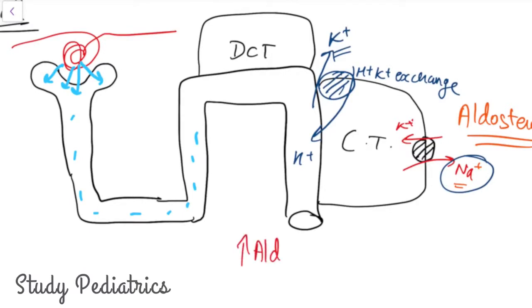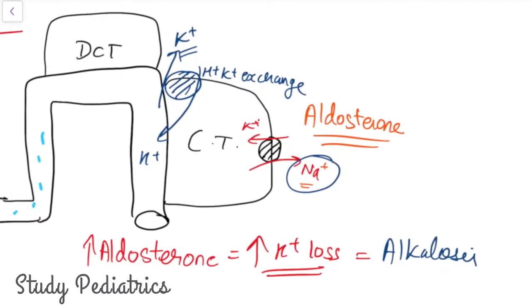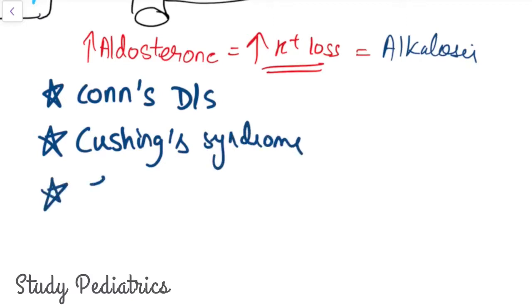Therefore, any condition which causes an increase in aldosterone causes increased hydrogen loss, hence causing alkalosis. So what are the conditions with increased aldosterone? We all know Conn's disease. Another disease is Cushing syndrome, in which the steroid also shows mineralocorticoid activity, and the exogenous steroid intake.